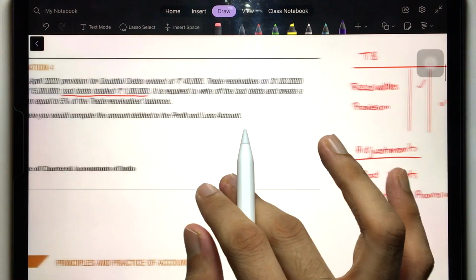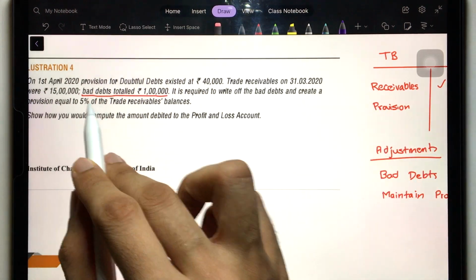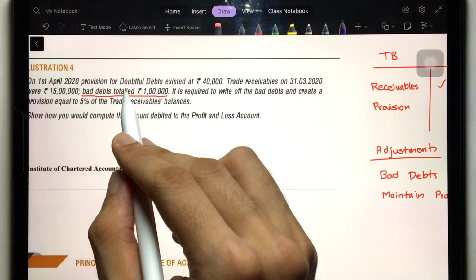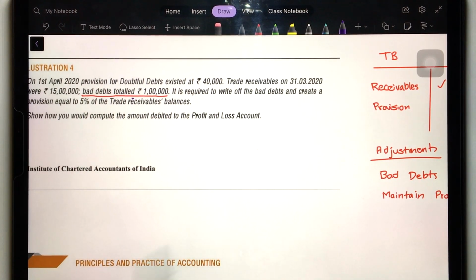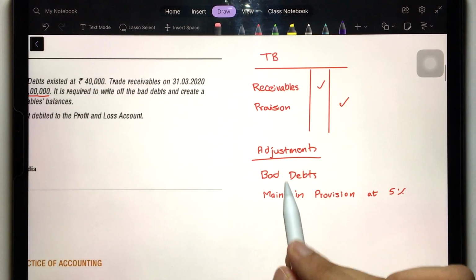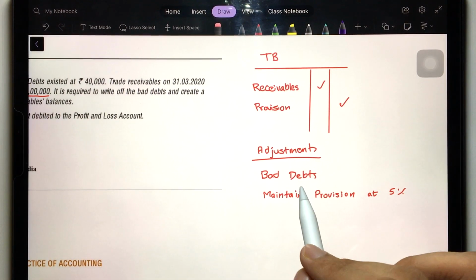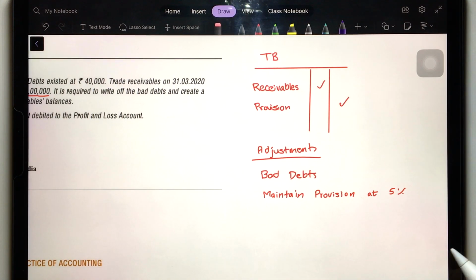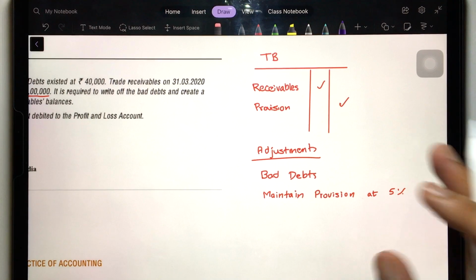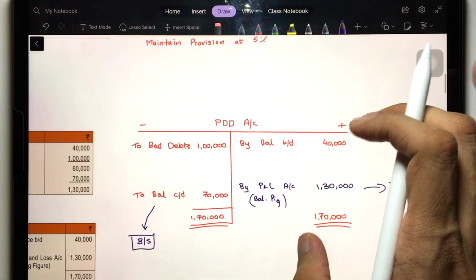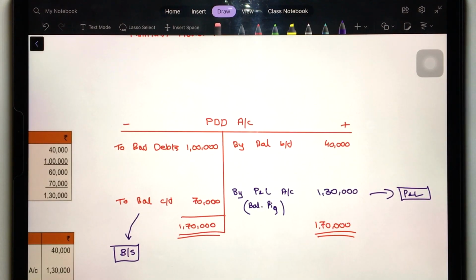But the bad debts we assumed, and it's safe to assume, were further bad debts. They were from the adjustment and not from the trial balance. So it was like this, see, adjustment bad debts, and then provision maintenance is also there. Now we have to create new provision for next year. So maintain provision at 5%. So in this scenario, what you have to do, you understood, right? You have to create the PDD, opening balance, closing balance, right?